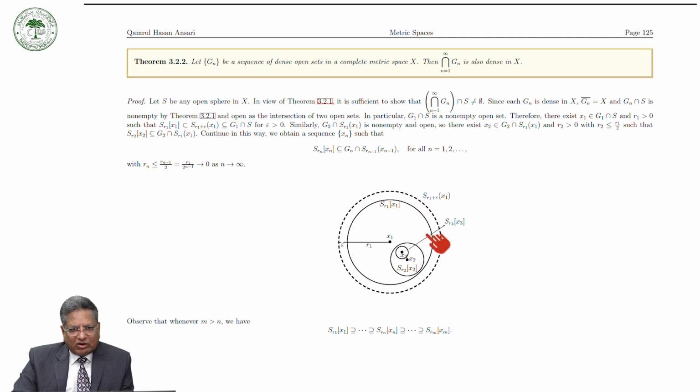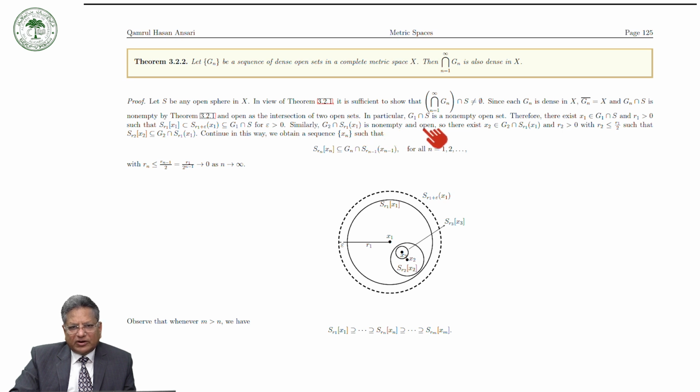You can extend the radius by epsilon, then the closed ball with center at x1 always lies within an open ball with radius r1 plus epsilon, that is, the upper one. So it lies in this one, and this is a subset of G1 intersection S, for epsilon greater than 0.